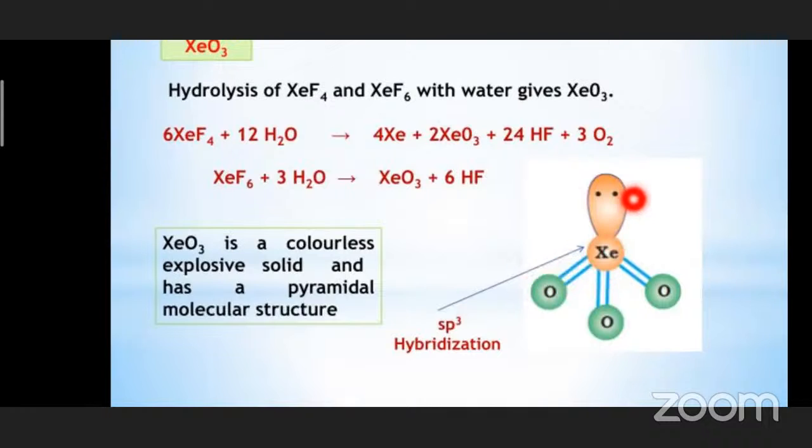So actually, what is the hybridization? We have to see this. Whenever a double bond is there, only one we have to consider, because hybrid orbitals do not form the pi bond. So 1, 2, 3 plus 1, 4. So 4 hybrid orbitals are present. So if 4 hybrid orbitals are present, what would be the hybridization? sp3. If sp3 hybridization is there, what should be the geometry? Geometry should be tetrahedral, but here it is pyramidal because of the presence of the lone pair. Okay, this you have to remember.